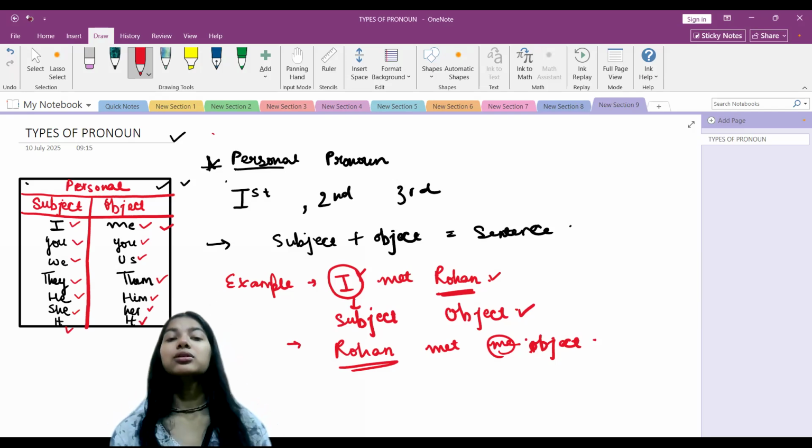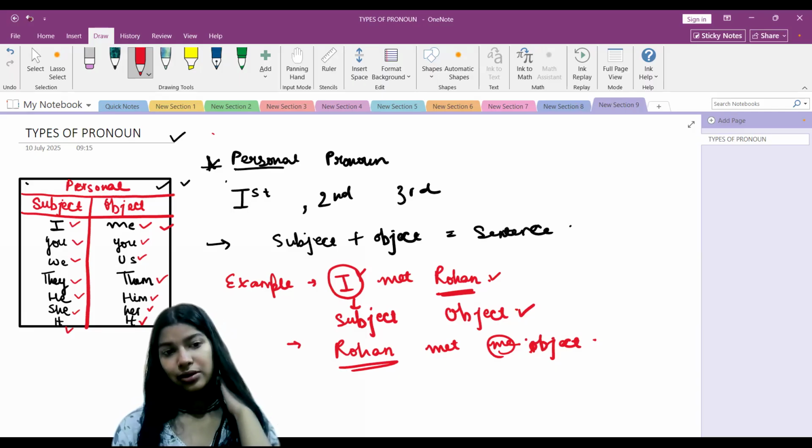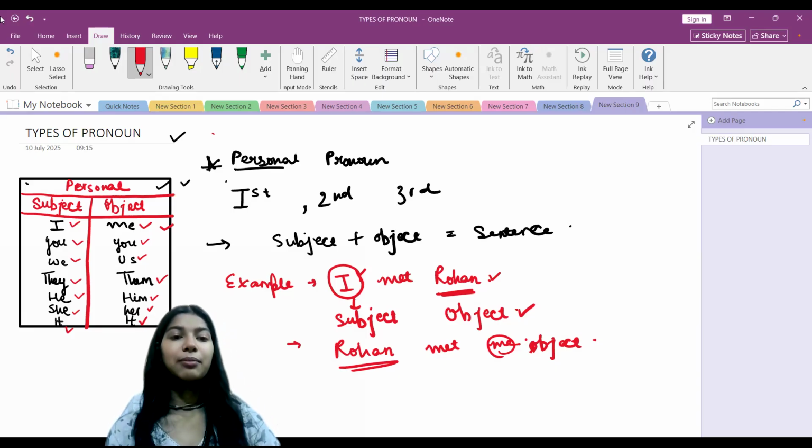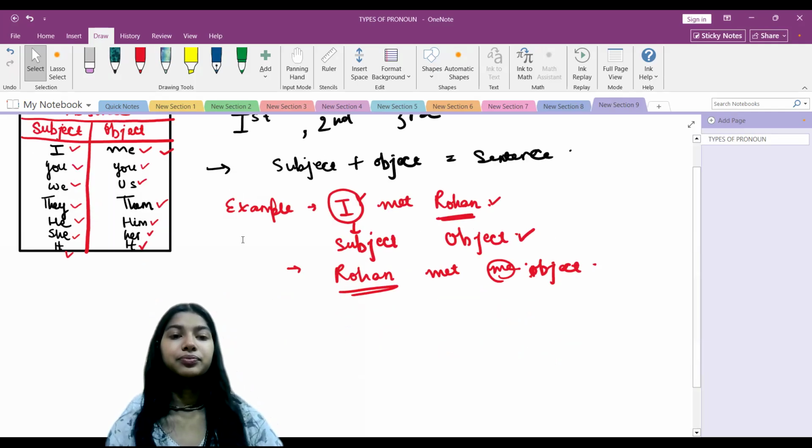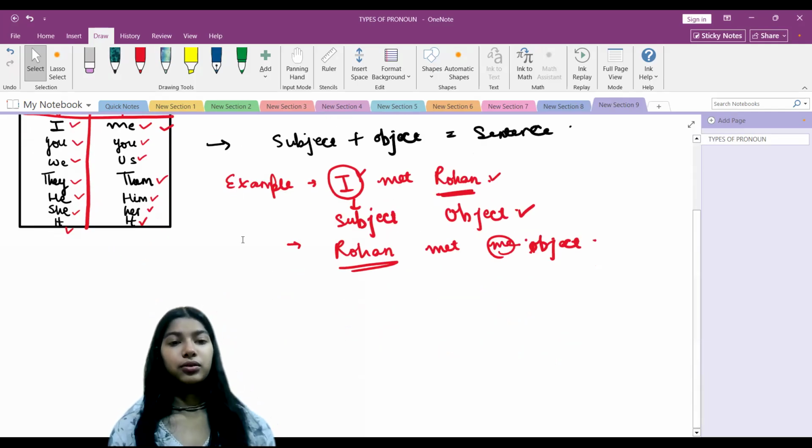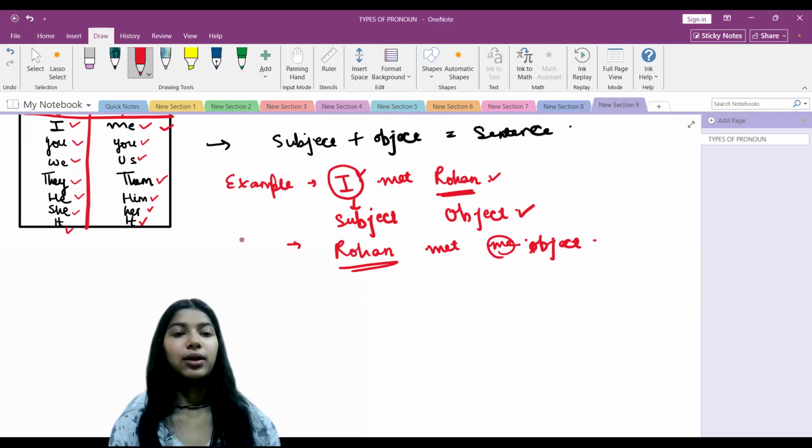Now we are going to learn it with some more examples. Let's write some more examples for the personal pronouns.